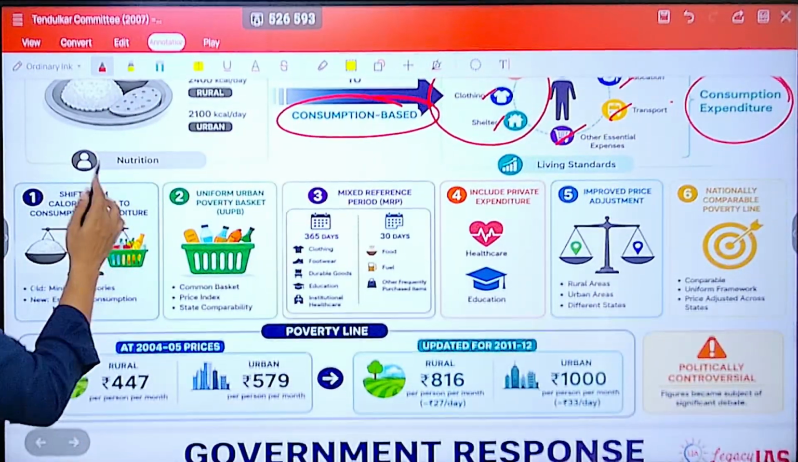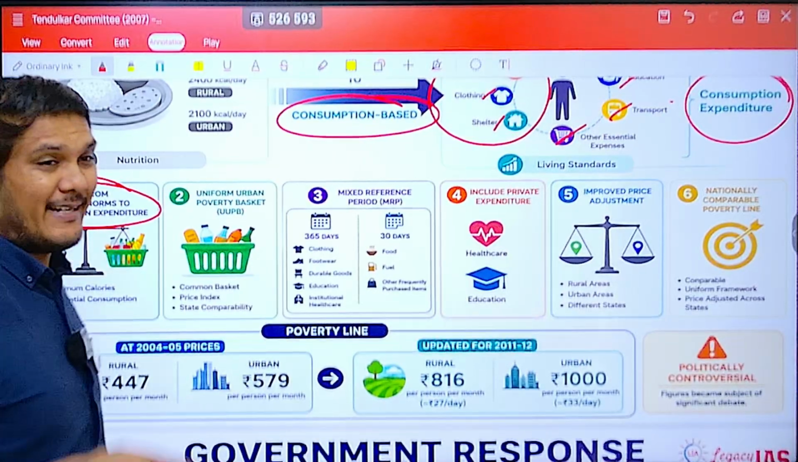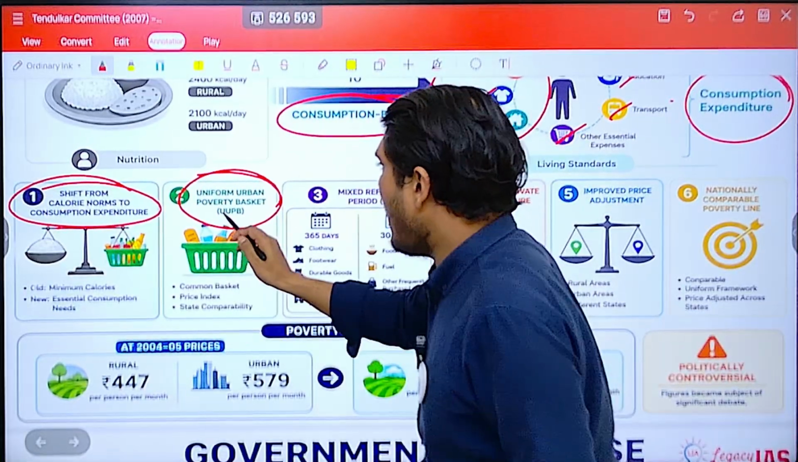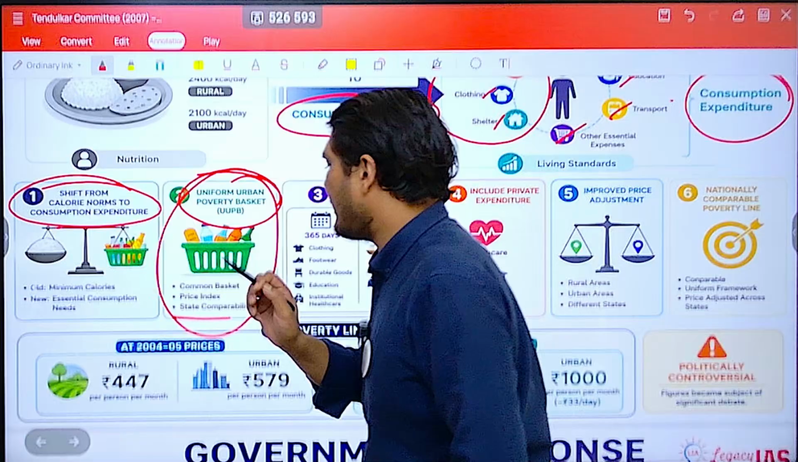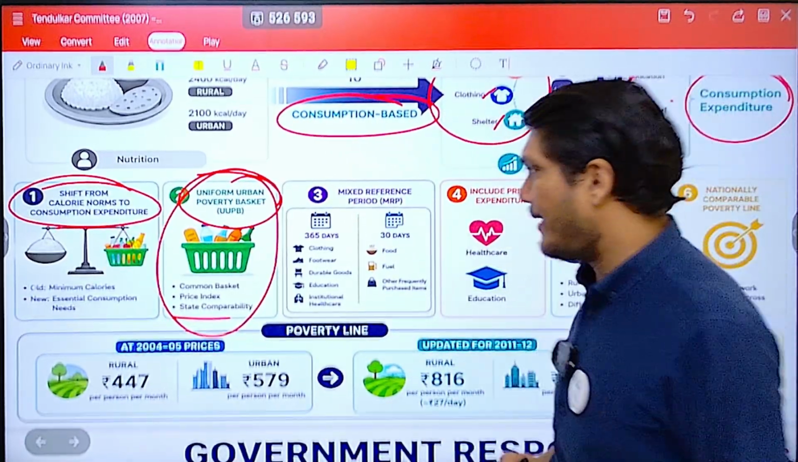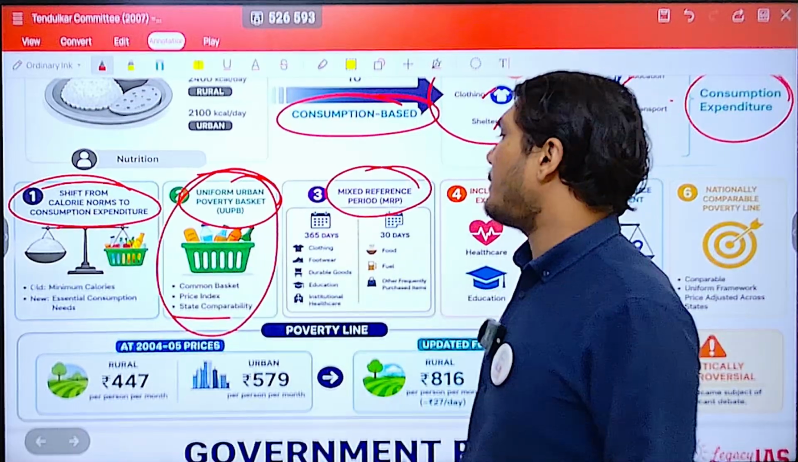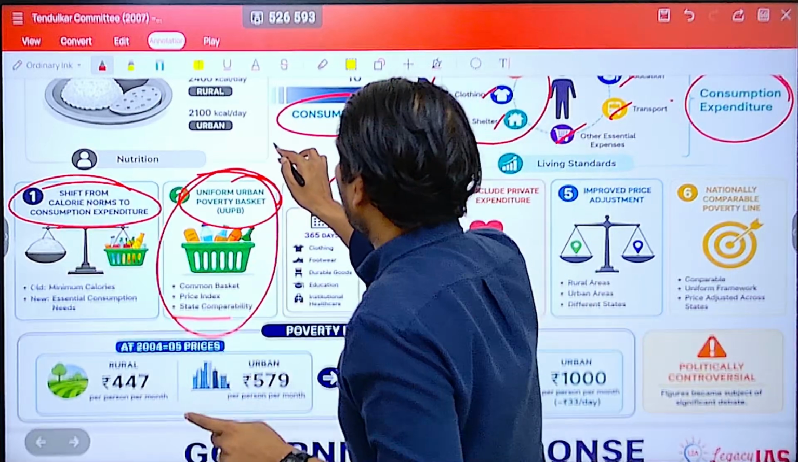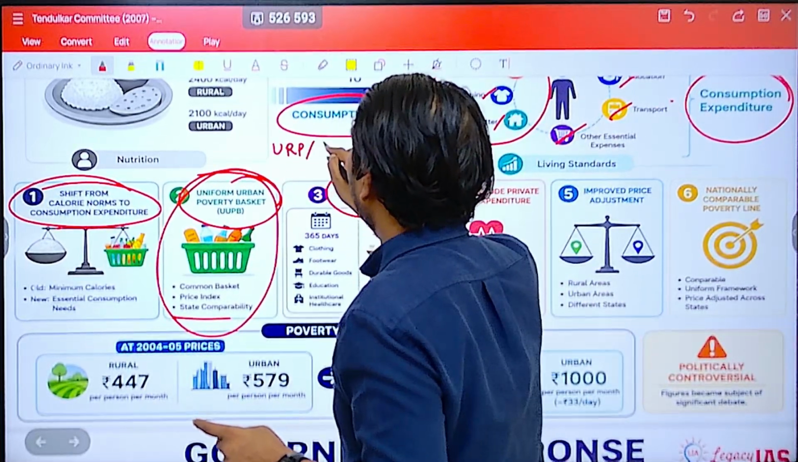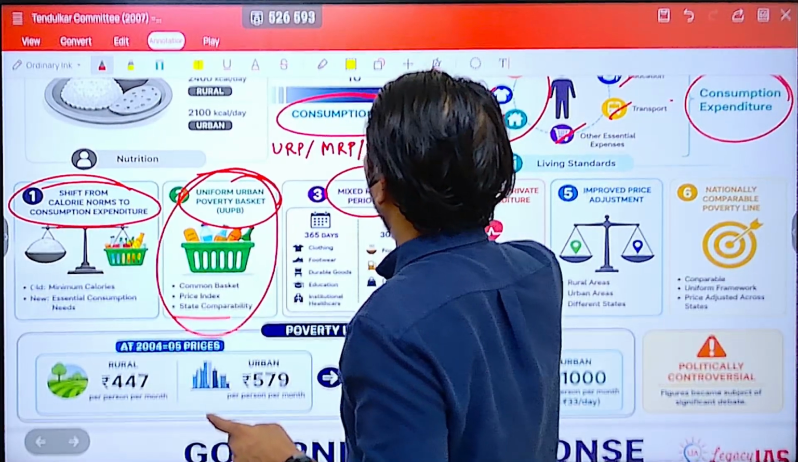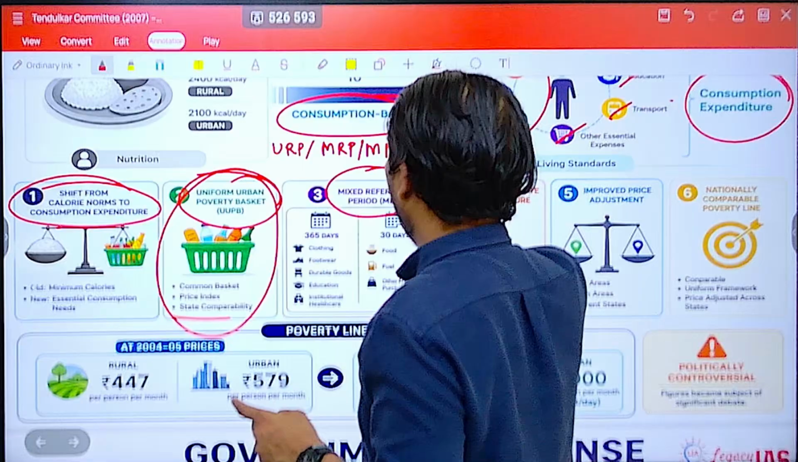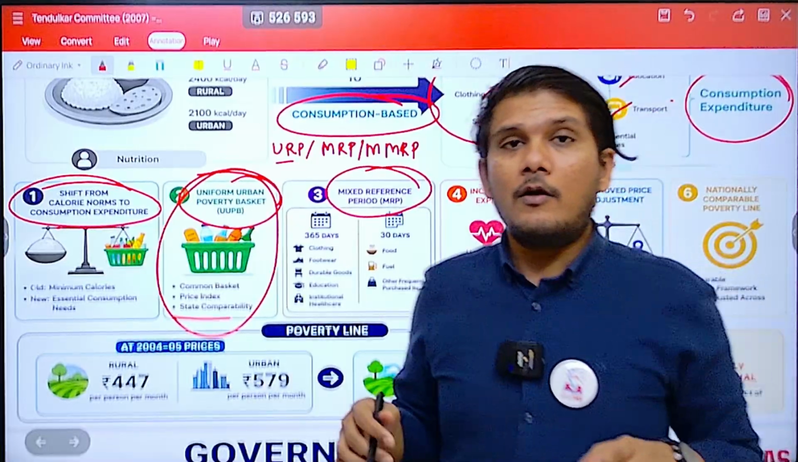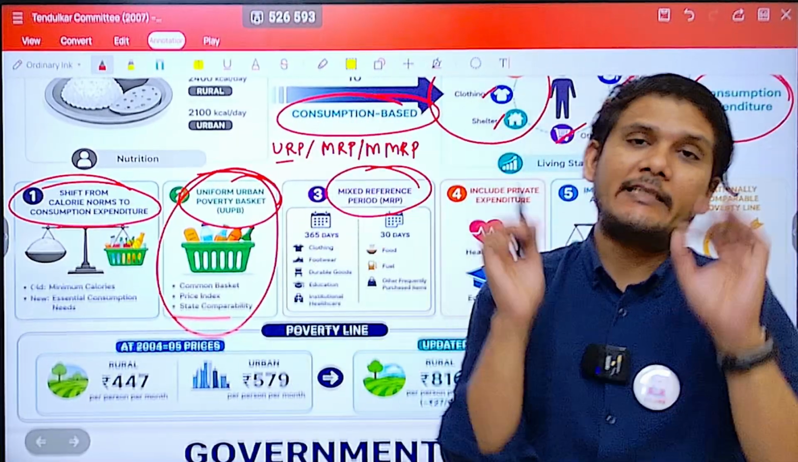So it included, first thing, a shift from calorie norms to consumption expenditure. Second, the uniform urban poverty basket, UUPB, which was a common basket for state comparability. And the mixed reference period was followed. What is the mixed reference period? Remember, there are three reference periods. One is the uniform reference period, then there is the mixed reference period, and then there is the modified mixed reference period. In the uniform reference period, what happens? Consumption expenditure is asked for 1 month, the last 30 days.